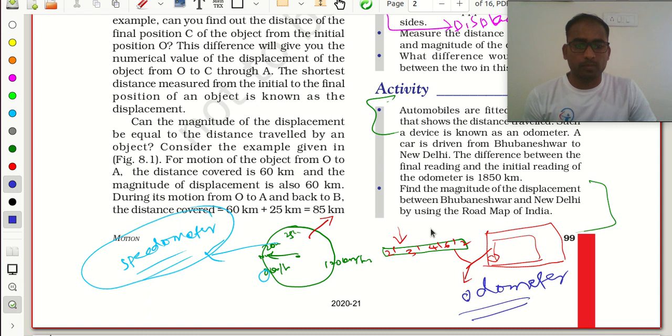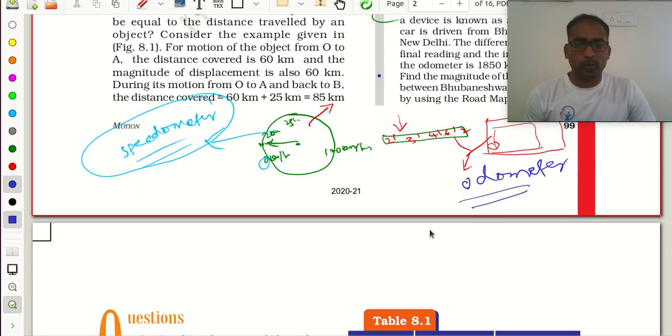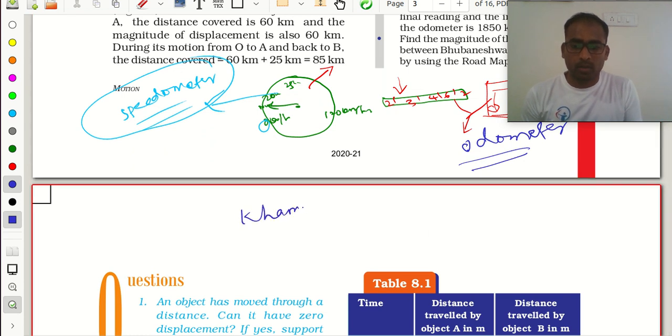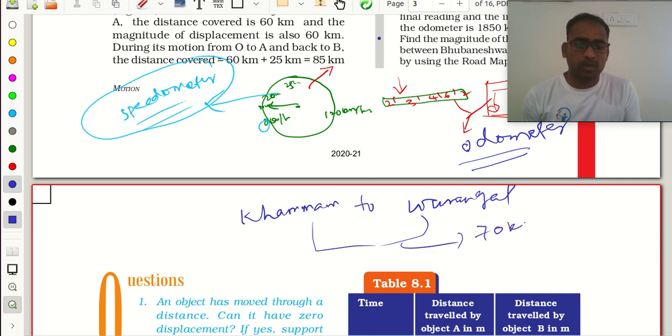Now, in the odometer, suppose I am going from Khammam to Warangal in my car. In my odometer, my reading is 70 kilometers. Is this 70 kilometers a distance or displacement? Distance. This is the distance only. Now what is the displacement? That we need to know.